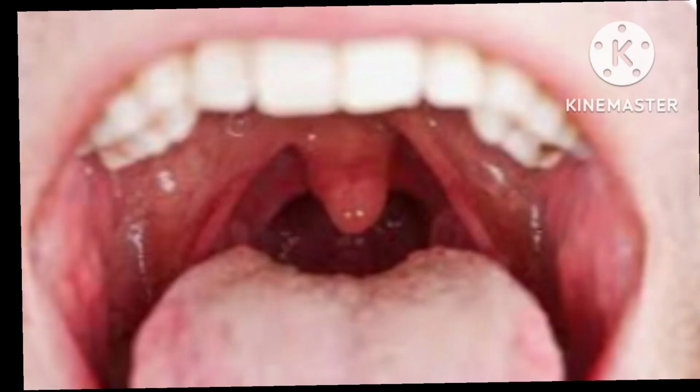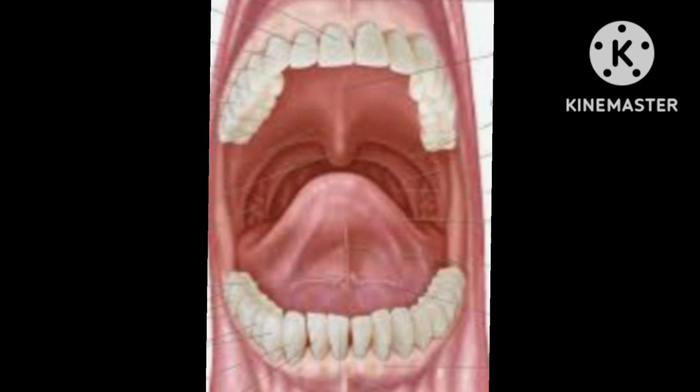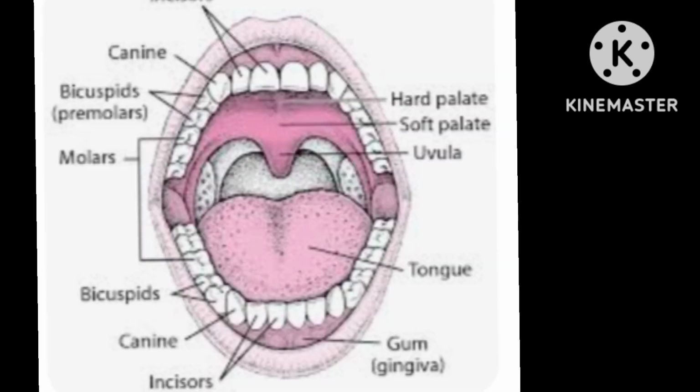Number 1. Mouth. Open your mouth in front of the mirror. What are the structures you can see? The teeth and tongue are involved in the digestion of food in the mouth. Some of your teeth are pointed and others are flat and white. Your front teeth have sharp edges for biting and cutting foods. These are called incisors. The pointed teeth are canines, which grip and tear food.